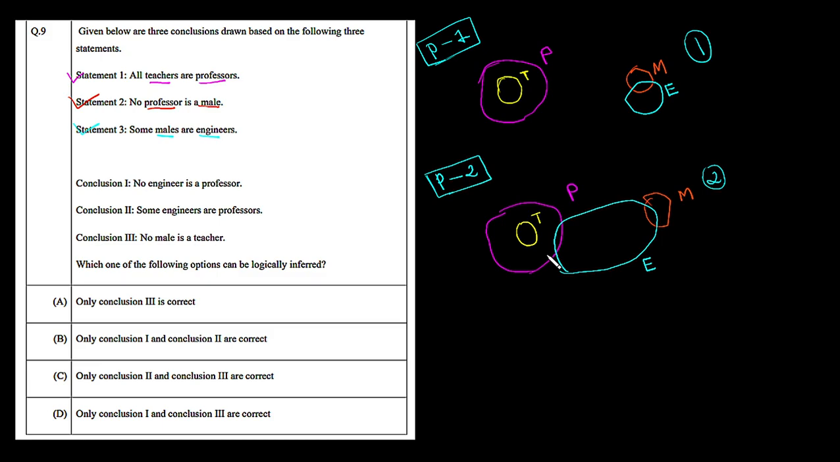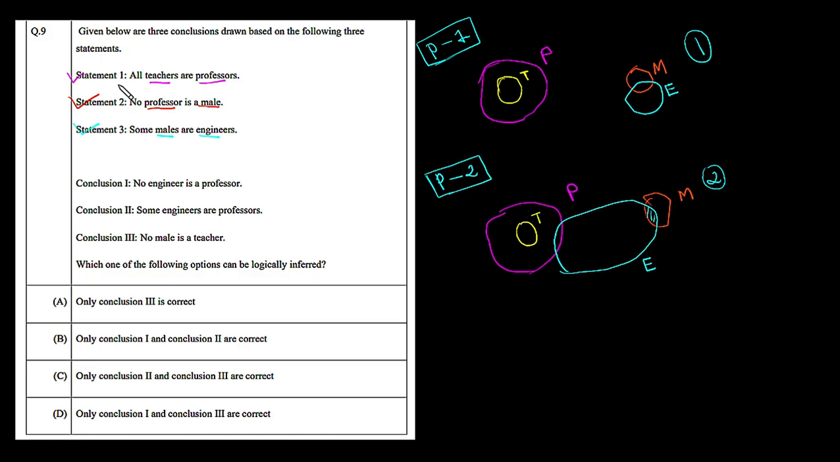And the third one says some males are engineers. You can see here some males are engineers. In the second Venn diagram, you can also see some male here, and this person is also an engineer. So both Venn diagrams are correct according to these three statements. Now let's move to the conclusions.